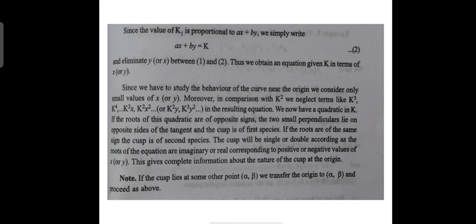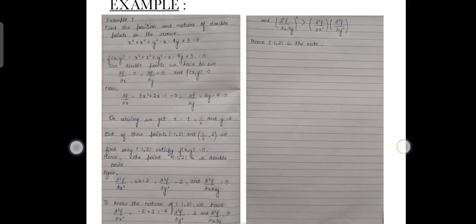Note, if a cusp lies at some other point, let's say (alpha, beta), we will transfer it to the origin and proceed as above. And here is the example in which we have shown how to find the position and nature of a double point of the curve.